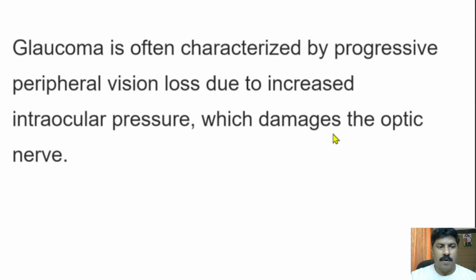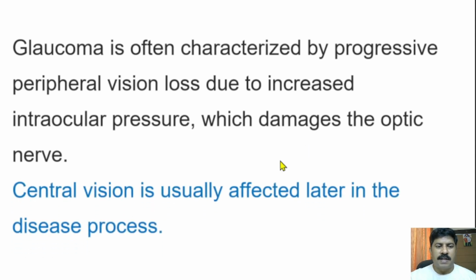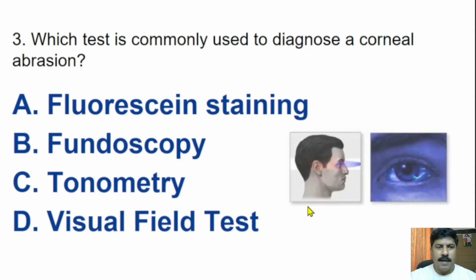the optic nerve. So due to increased intraocular pressure, it will lead to damage to the optic nerve. That will lead to vision loss. Central vision is usually affected later in the disease process. So the first symptom is peripheral vision loss, and in the end stage only central vision will be lost. Next question. Which test is commonly used to diagnose a corneal abrasion?